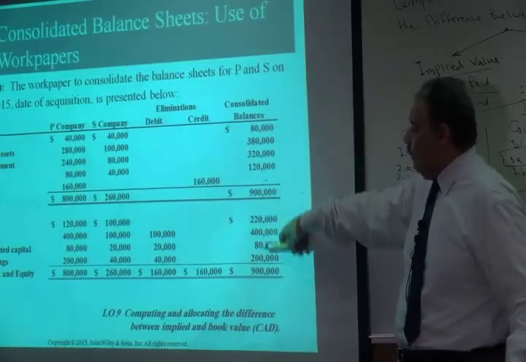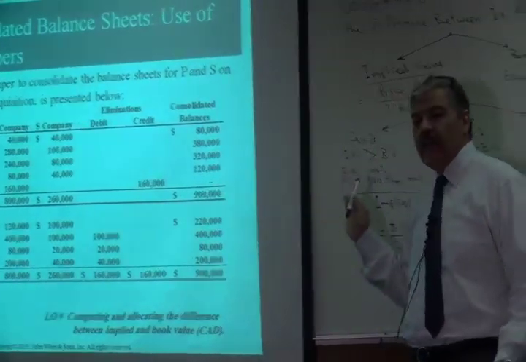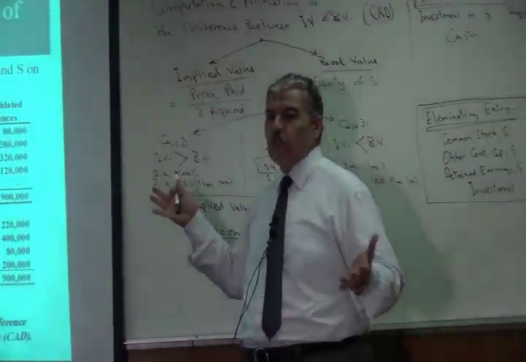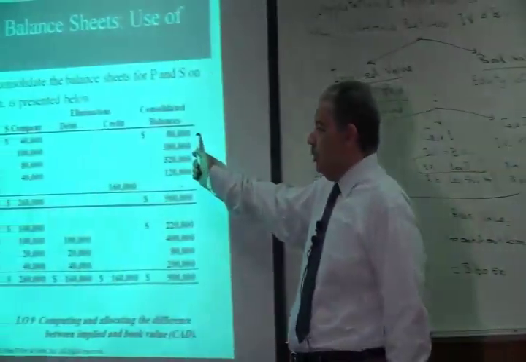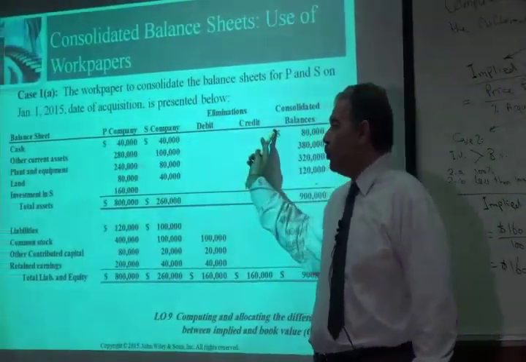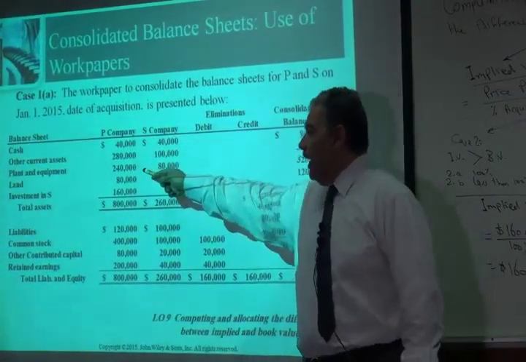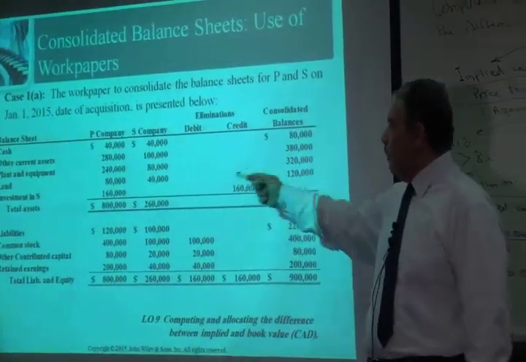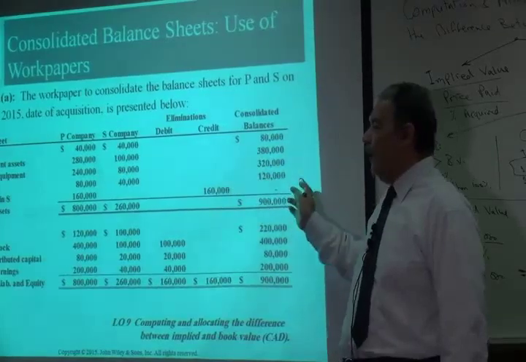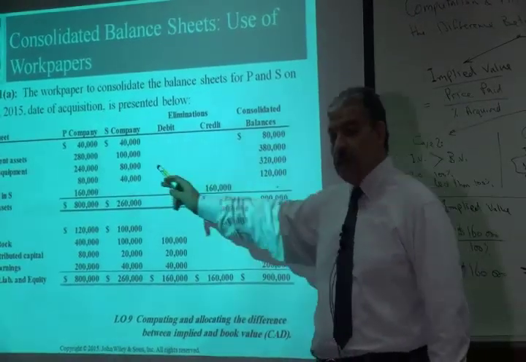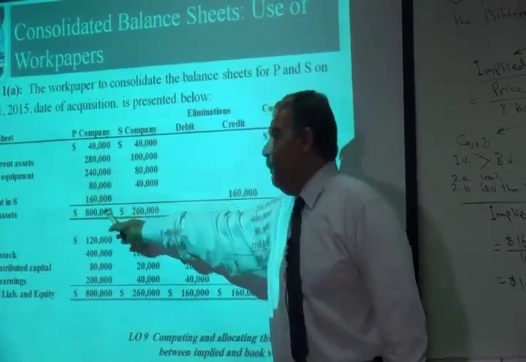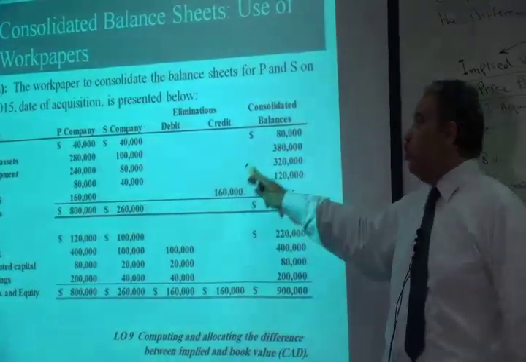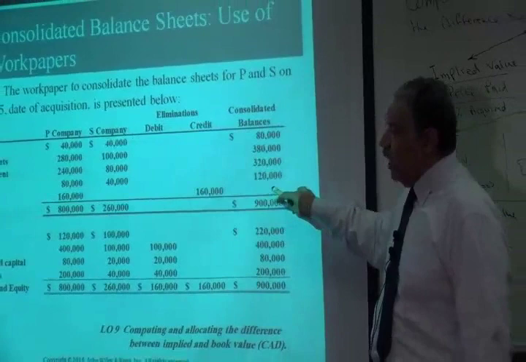Then the consolidated balances will be just we add the numbers to find the total assets and total liabilities and total owner's equity. So cash, we add cash plus cash. Other current assets, plant and equipment, land. Investment in S company was an account in P company, but it was eliminated. So in the consolidated balance sheet, it will not appear.